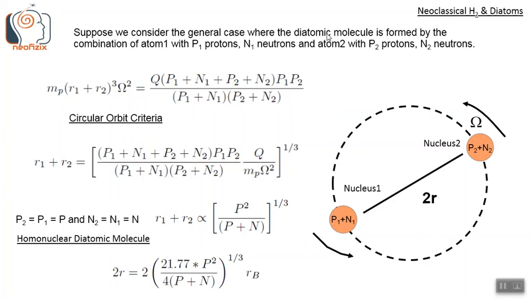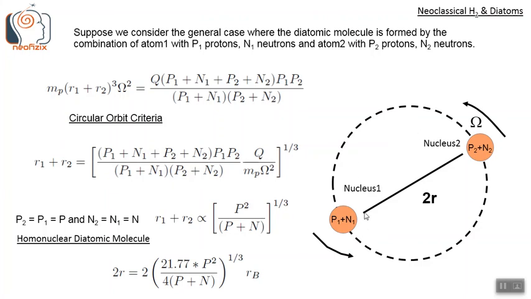Suppose now we consider the general case where the diatomic molecule is formed by the combination of atom 1 with p1 protons and n1 neutrons. So this is the first nucleus with p1 protons and n1 neutrons, and atom 2 with p2 protons and n2 neutrons. This is the nucleus of the second atom, nucleus 2. So these two nuclei need not be the same. In the previous case, we saw the homonuclear diatomic molecule case where p1 was equal to p2 and n1 was equal to n2. Here we consider the general case where p1, n1, p2, n2 can be anything.